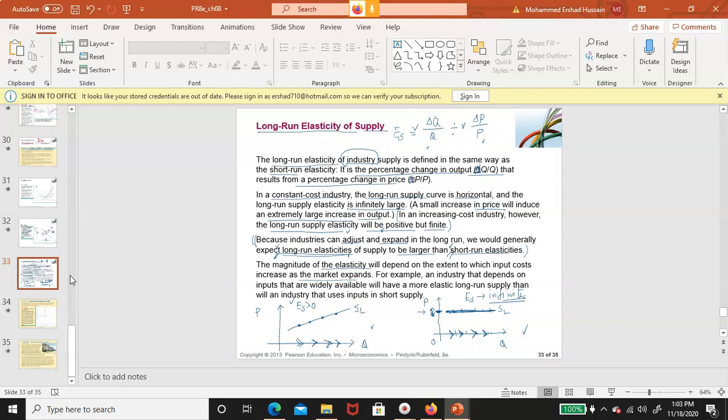Now, for example, an industry that depends on inputs that are widely available will have a more elastic long run supply than will an industry that uses inputs that are in short supply. See, when inputs are in short supply and the businesses are buying more and more, producing more and more, right? So they will drive then what, cost of these resources up. They are already in short supply, but that is not possible here when there is widely available, right?